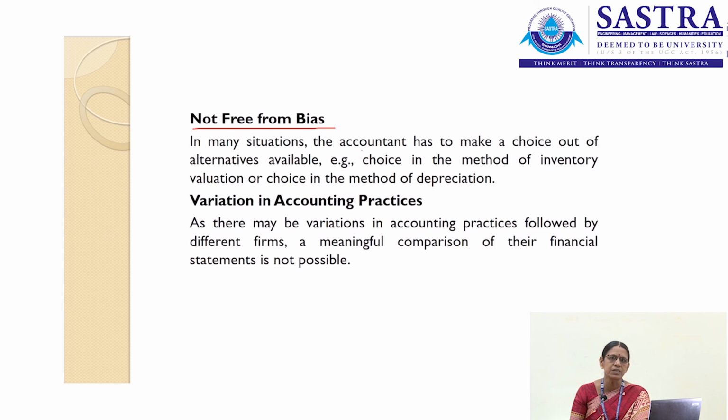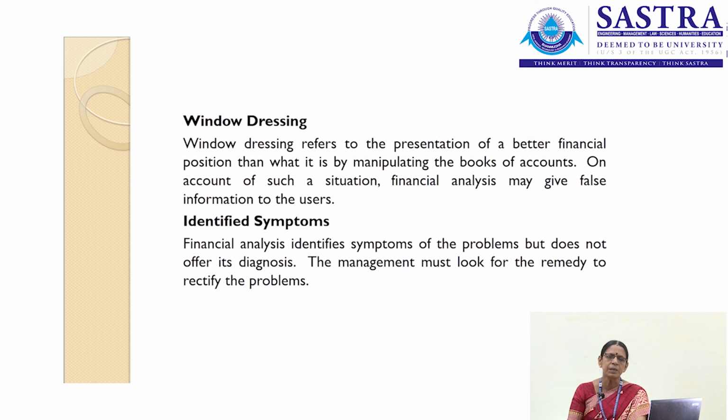Next comes the variations in accounting practices. In case of inter-firm comparison, it is necessary that the accounting practices followed by the firms do not vary significantly. If they vary, the very basic motive of preparing your analysis is defeated. Next is window dressing. Window dressing represents a better financial position, that is, understating of your liabilities and overstating of assets, which is said to be the manipulation of your books of accounts. In this case, the financial analysis may give a false idea.